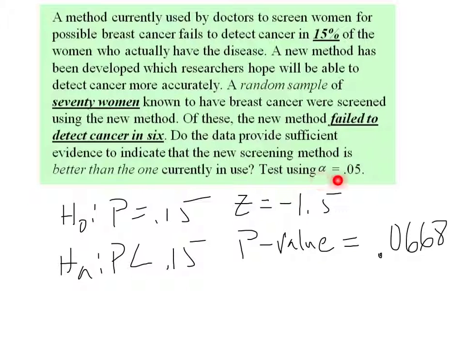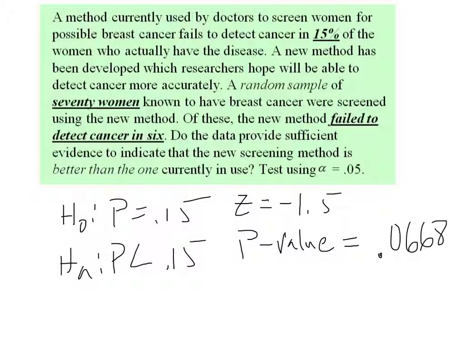So here's what I've got to consider. They're saying anything less than a 5% chance of being wrong is acceptable. My p-value is showing that I have a 6.6% chance of being wrong. So that's too high. What that tells me is I cannot reject HA. I can't say that the new test is any more effective than the old test.